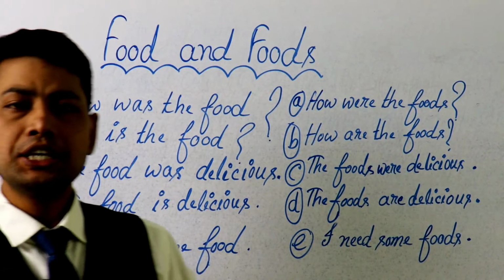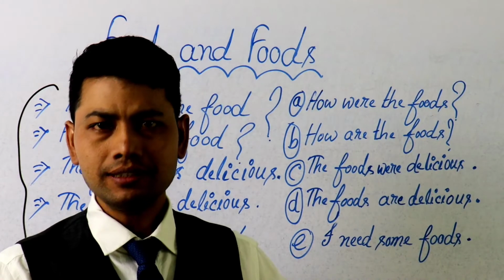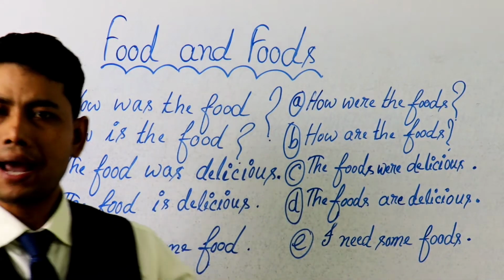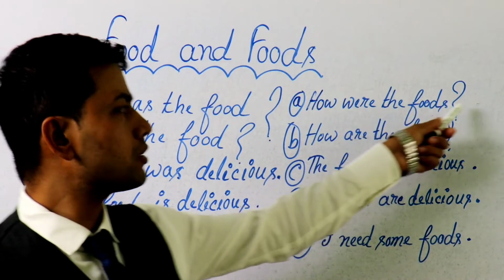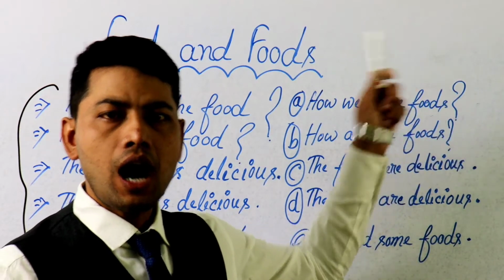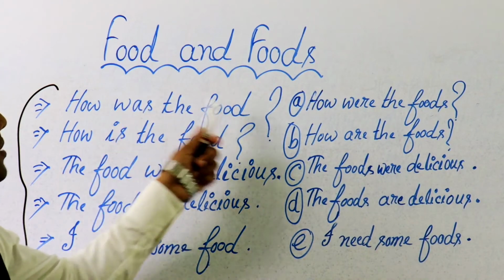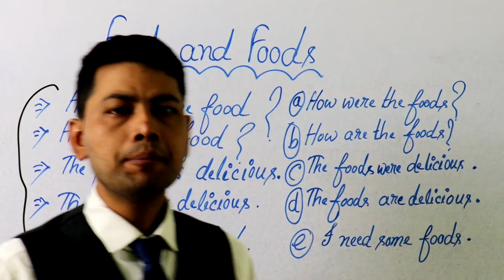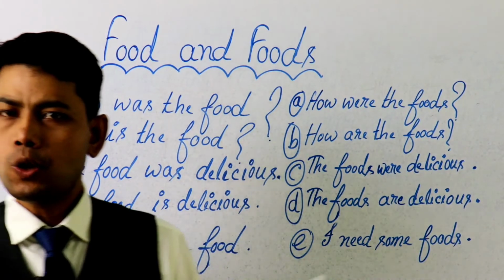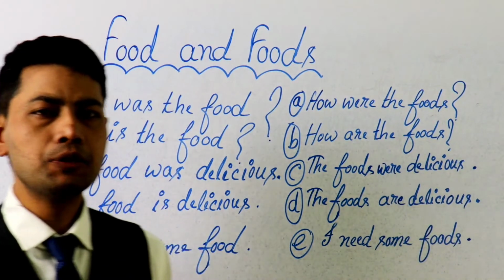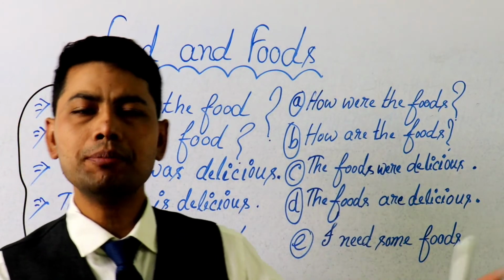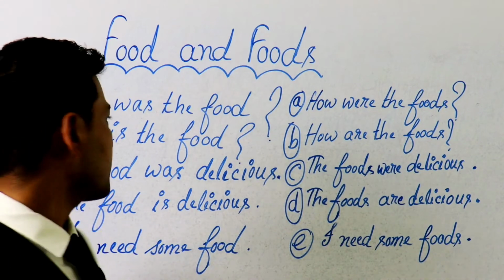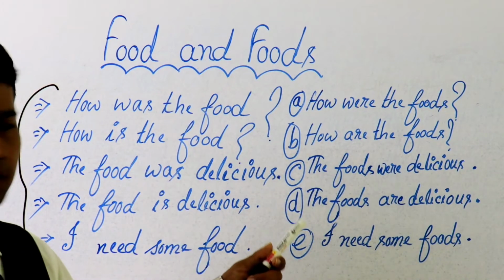Just imagine you joined a wedding ceremony and there are 15 to 20 items. Only because of more items, I cannot say how were the foods. I should say how was the food. B, how are the foods? Maybe you are having your lunch in the middle of the day and I have seen you are eating 5 to 6 items. Only because of more items, I cannot say how are the foods. I should say how is the food.